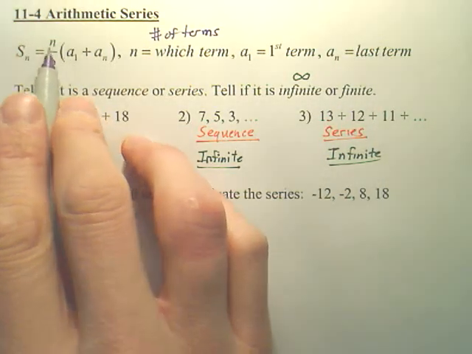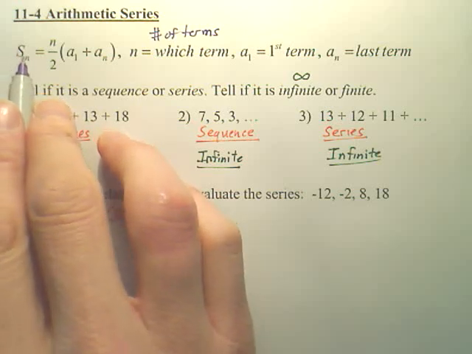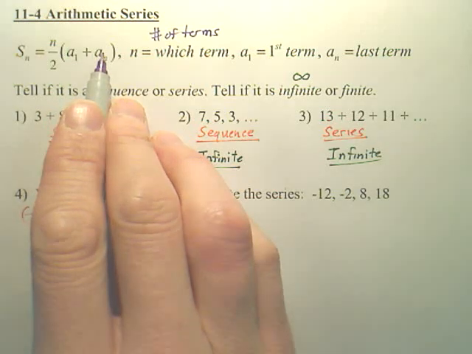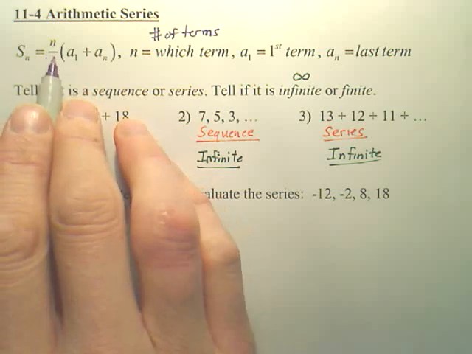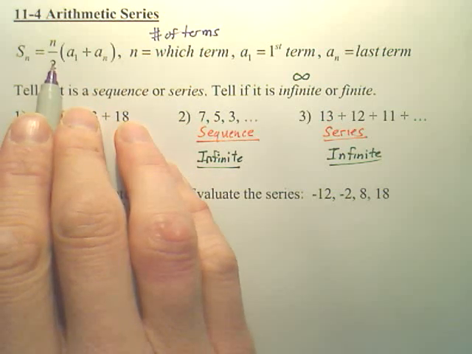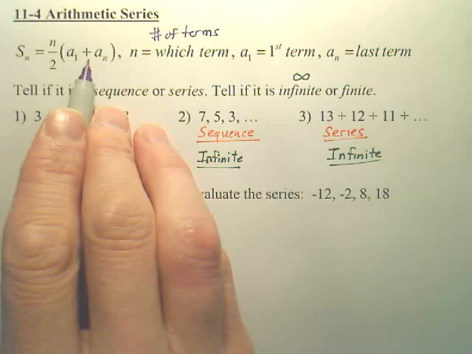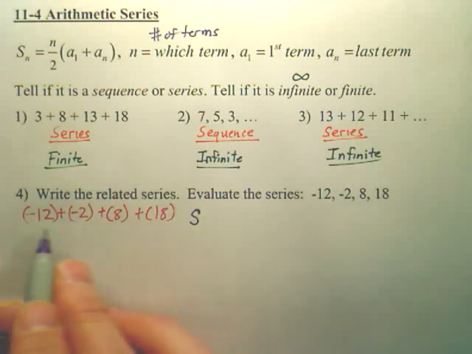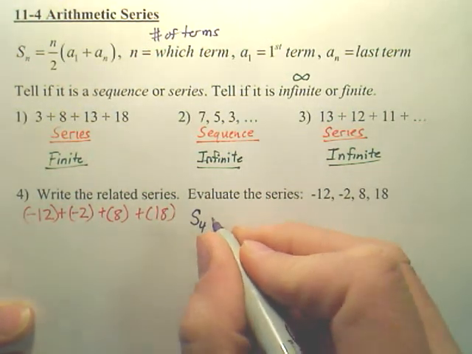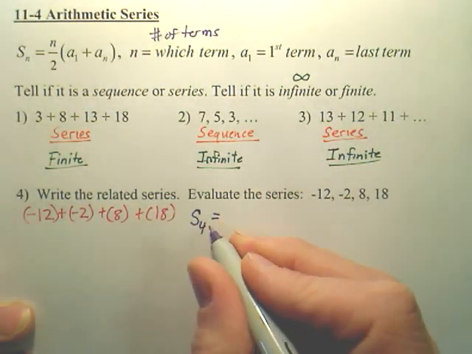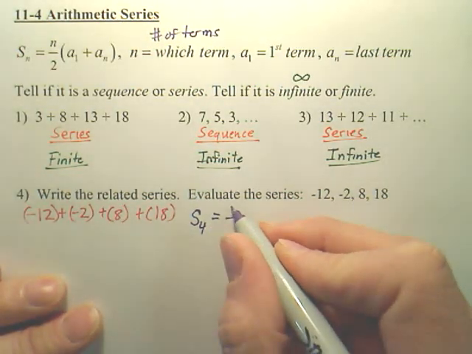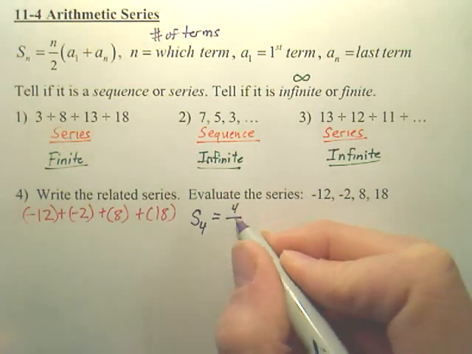So for this S sub N, if I want to sum the first so many numbers, what you do is you take the first term and the last term, add them together. You then take the number of terms and half it, and multiply the two. So if I want to find S, how many terms are there? 4. I'm going to do S4, meaning the sum of these 4 terms. You take the number of terms, which is N, 4, and half it.